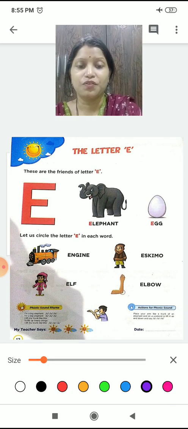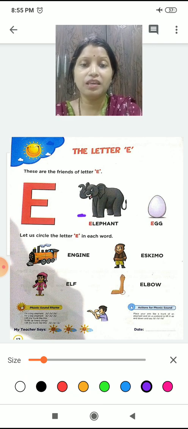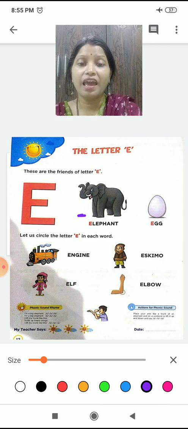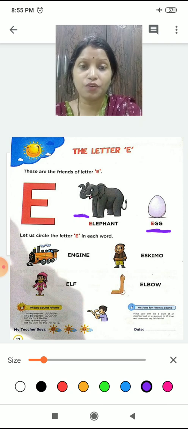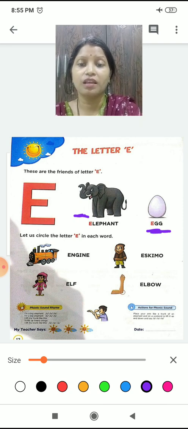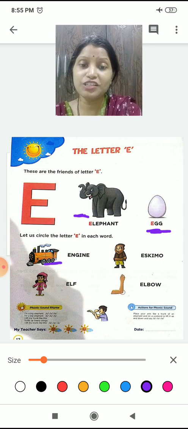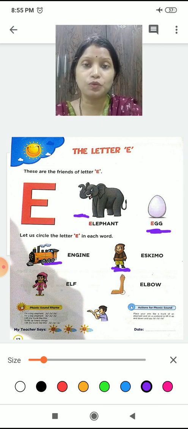E is for elephant. Read with me. E is for elephant. E is for egg. E is for engine. E is for Eskimos.